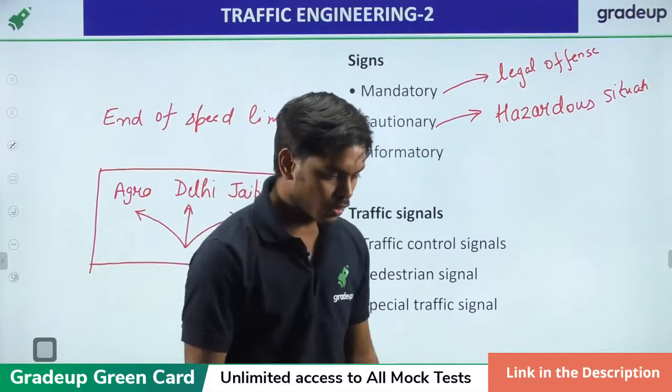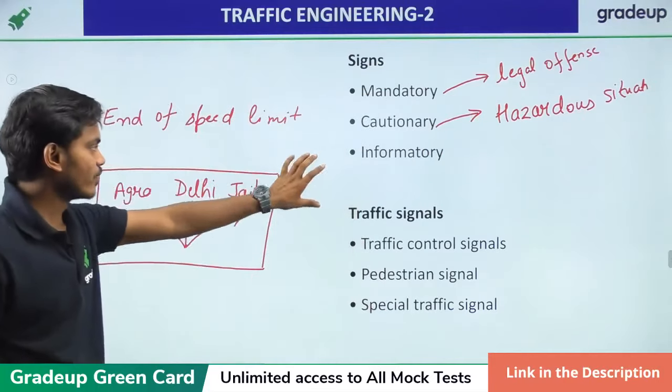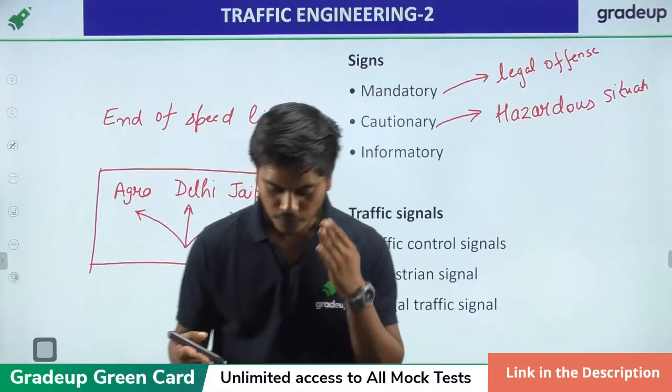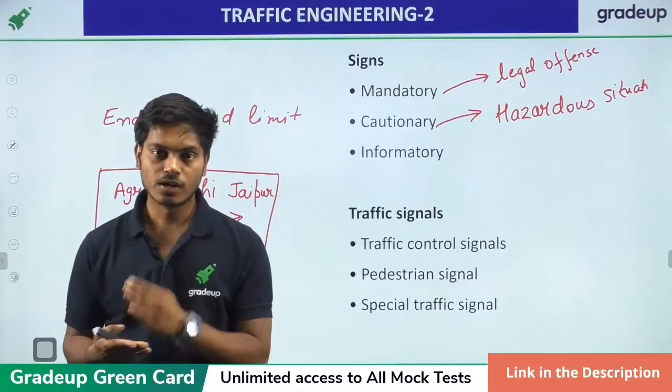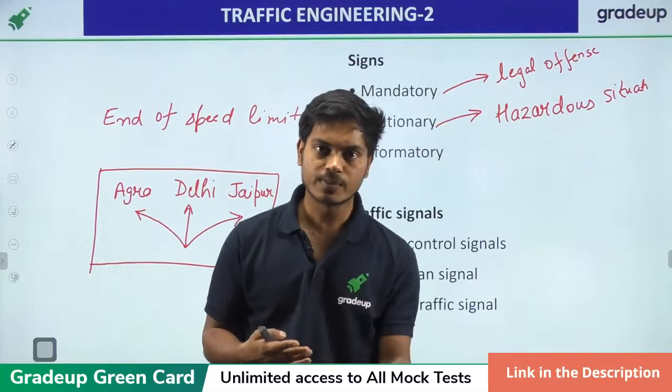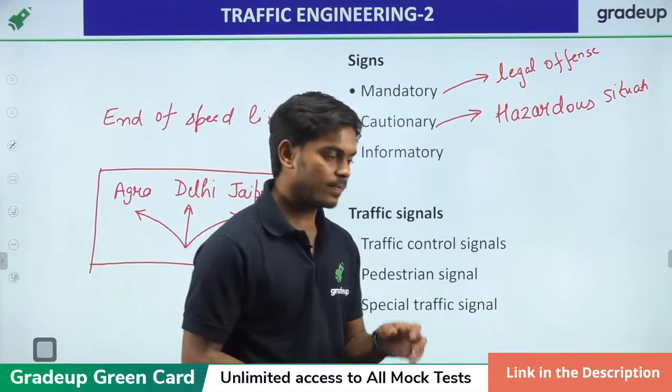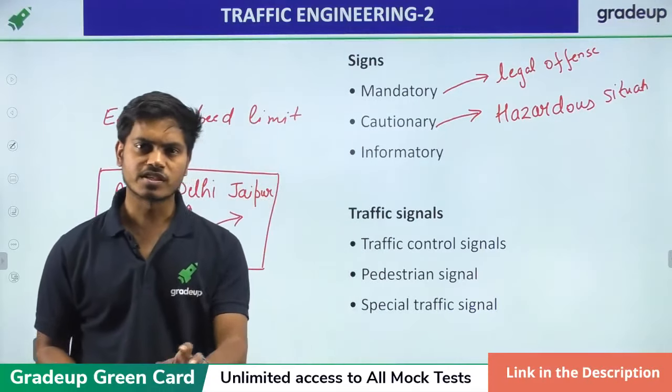But when you have to deal with mandatory signs, as soon as you don't follow them, it is a legal offense. The traffic police can give you a challan for that. These are the information such as speed limit.